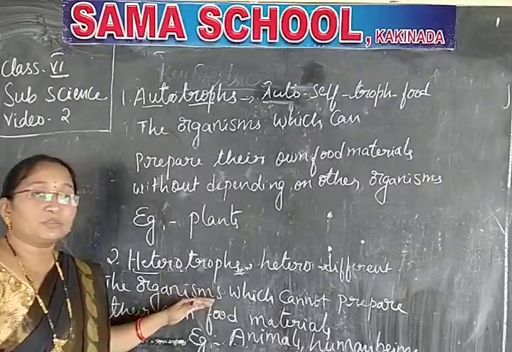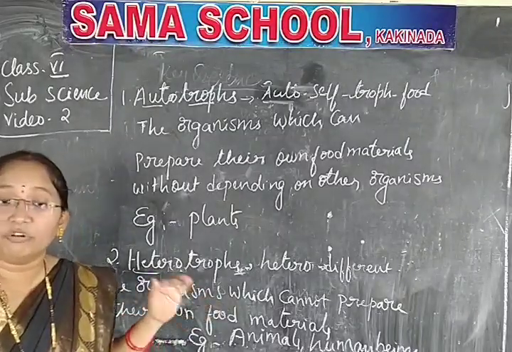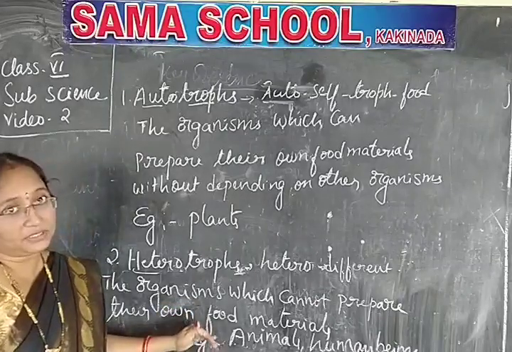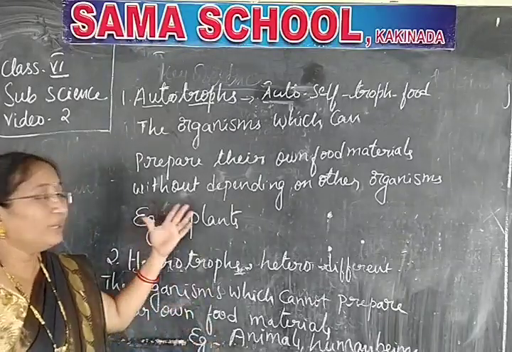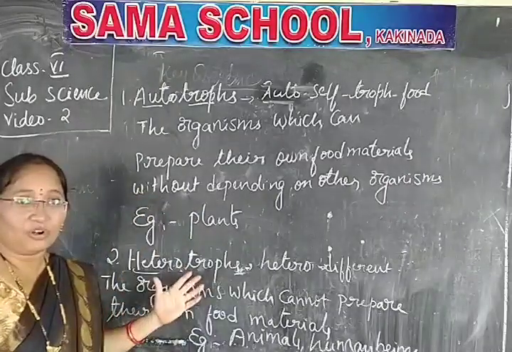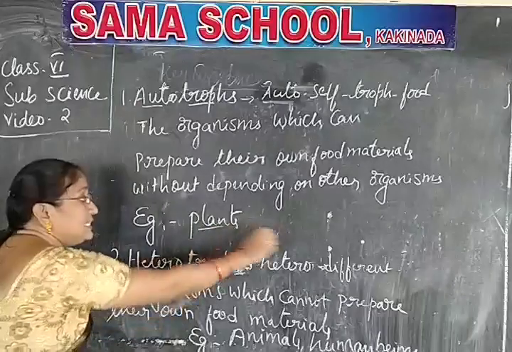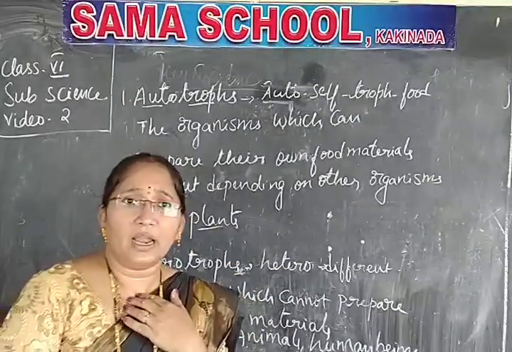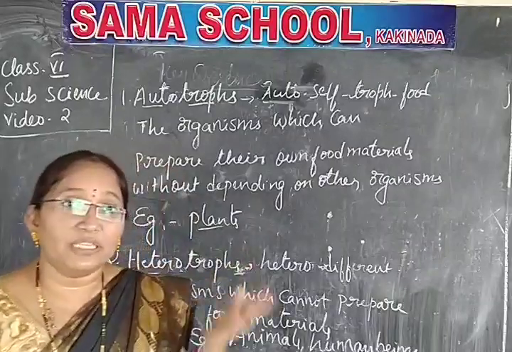The organisms which cannot prepare their own food materials are called heterotrophs. Today you have two definitions, autotrophs and heterotrophs. Now, how do plants prepare their own food materials and make us survive on this earth?